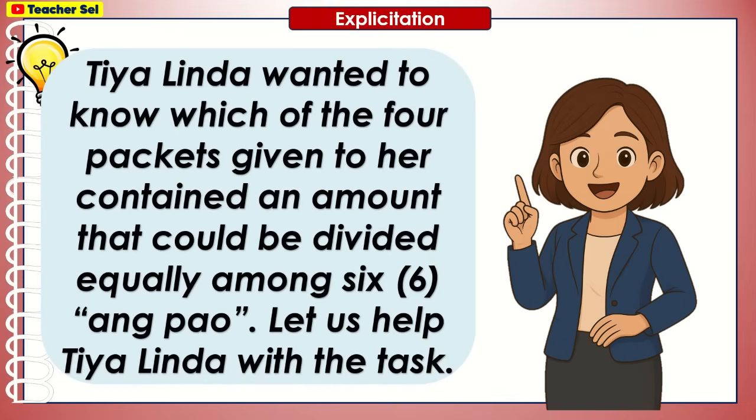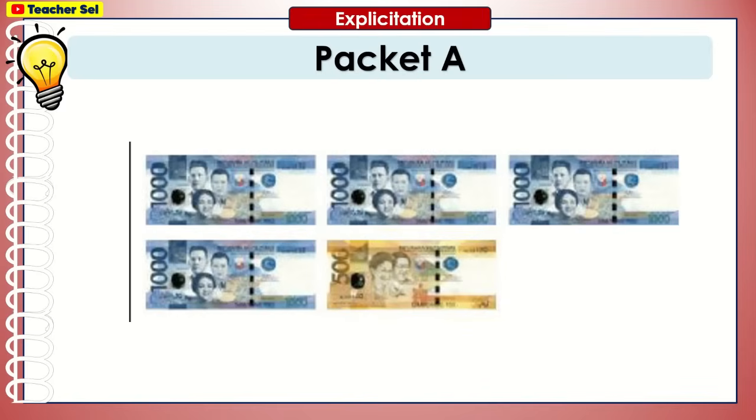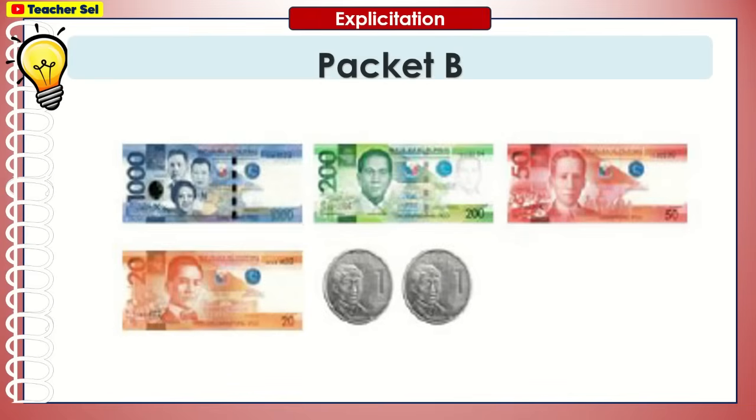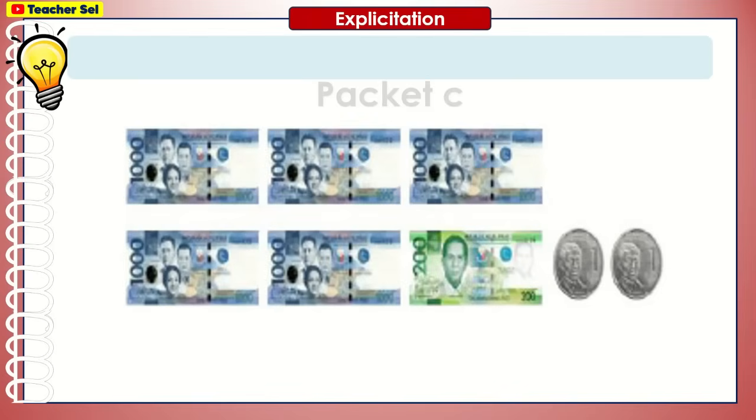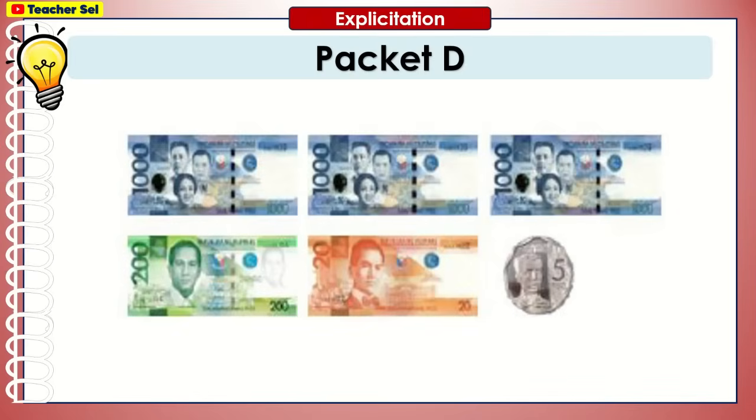Tia Linda wanted to know which of the four packets given to her contained an amount that could be divided equally among 6 ang pao. Let us help Tia Linda with the task. Packet A, Packet B, Packet C, Packet D.